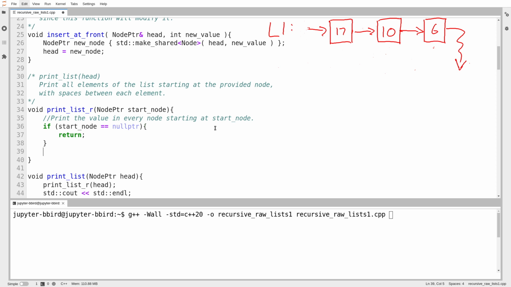All right, well, there we go. I've already handled one case. So my print list function can now print out one kind of list. It's an empty list. Okay, what else? Okay, well, if start node is not equal to null, so if I get to line number 39, then start node is not equal to null.